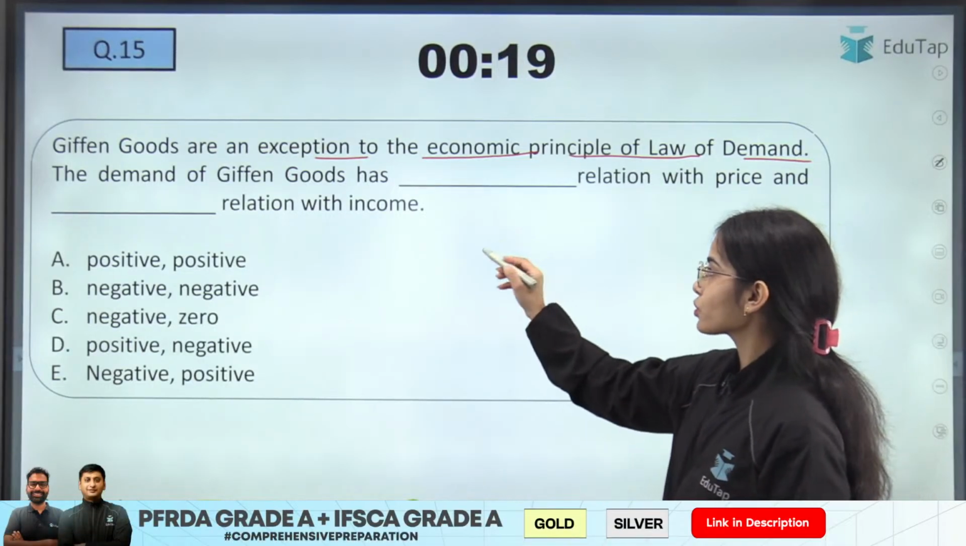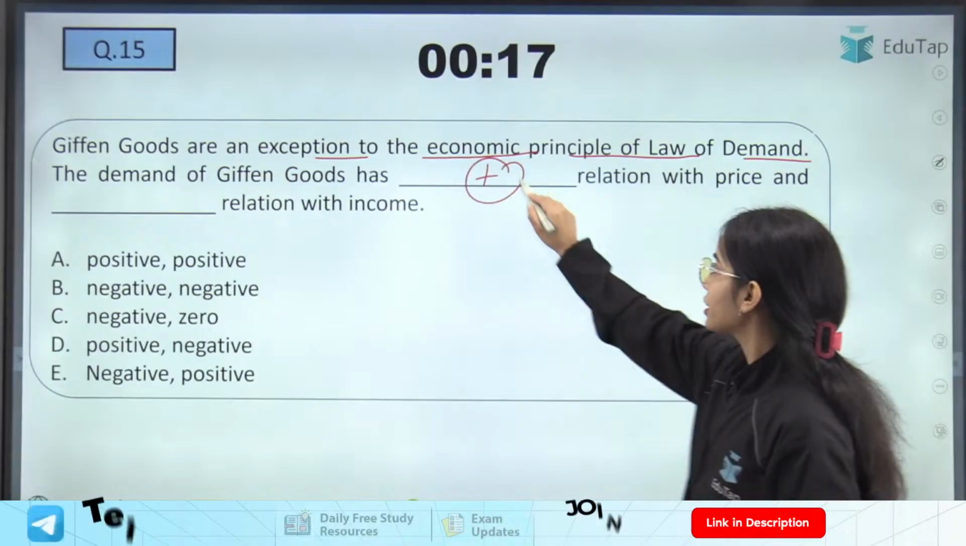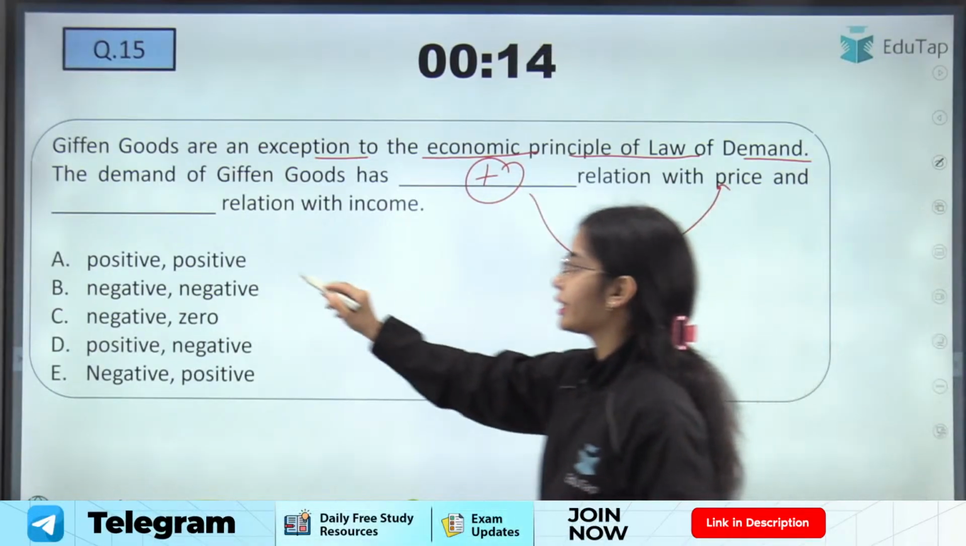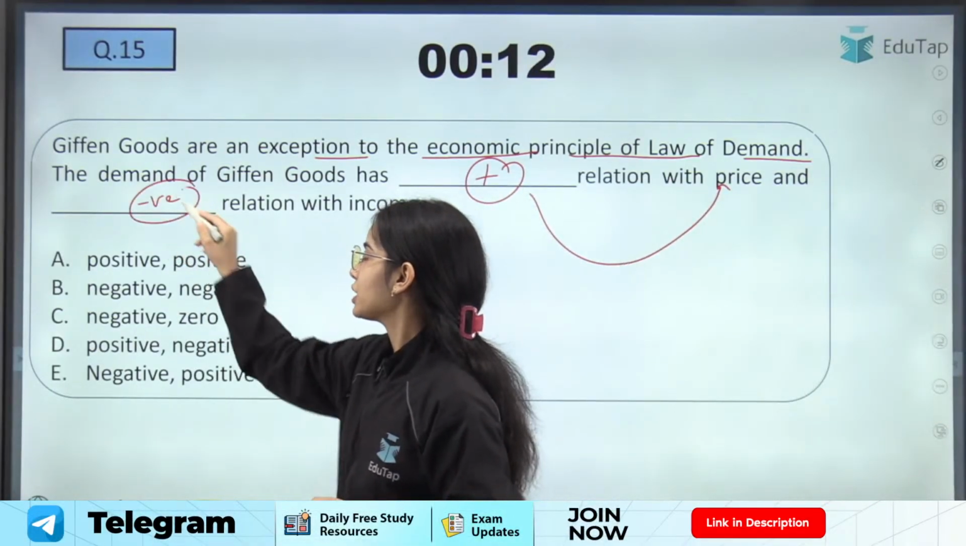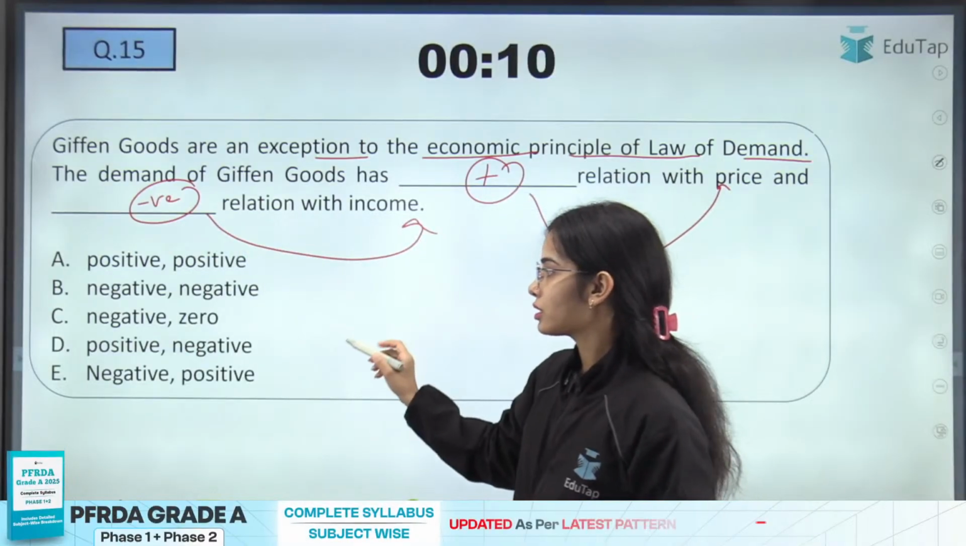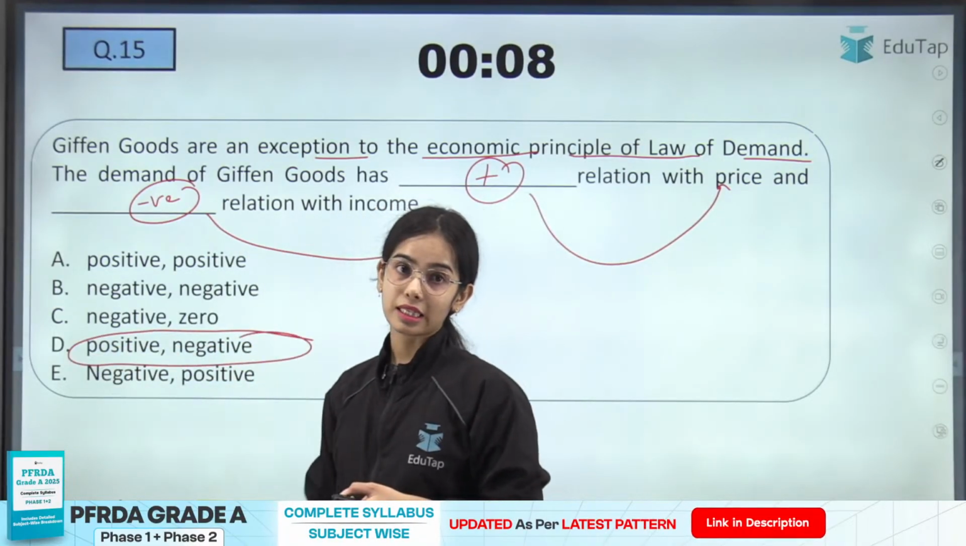So basically, the demand for Giffen goods has a positive relation with price and a negative relation with income. So here, this is the right answer. D is the right answer here.